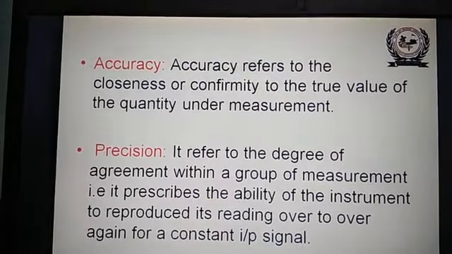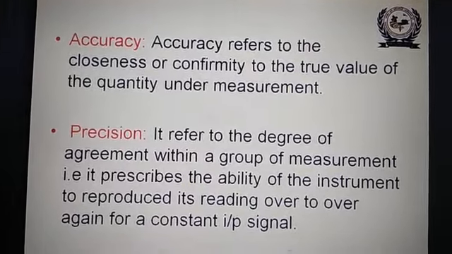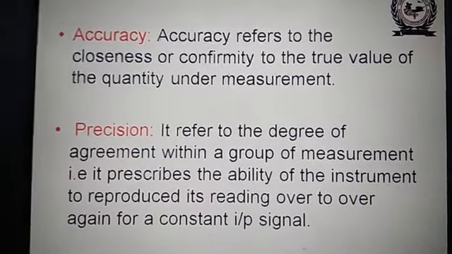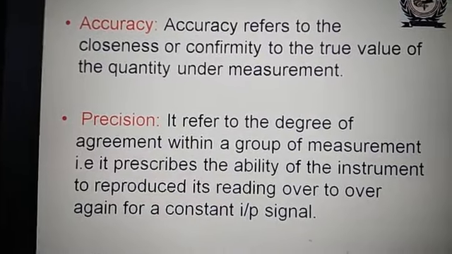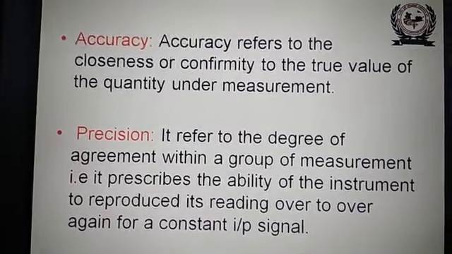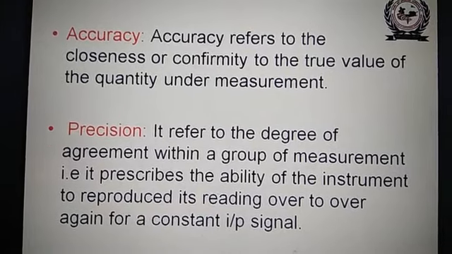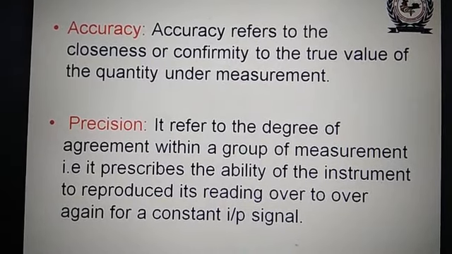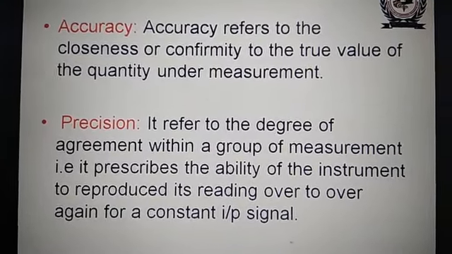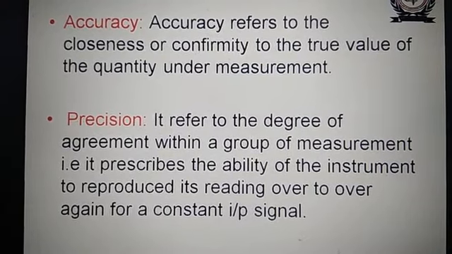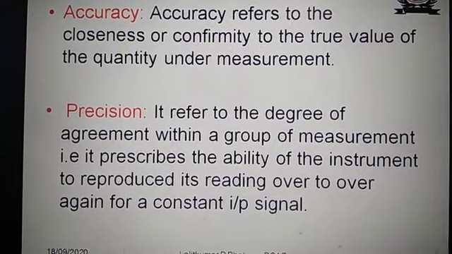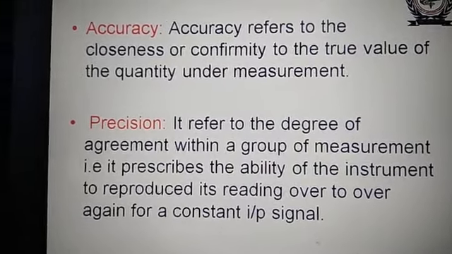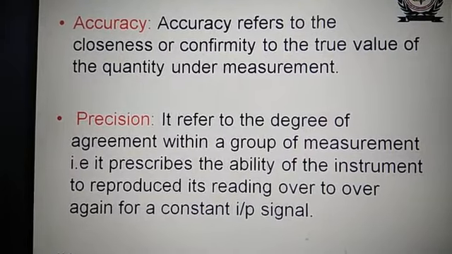Accuracy refers to the closeness of conformity to the true value of the quantity under measurement. Then precision. What is precision? It refers to the degree of agreement within a group of measurements. That is, it describes the ability of the instrument to reproduce its reading over again for a constant input signal.